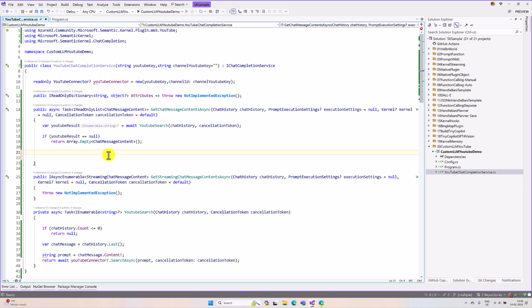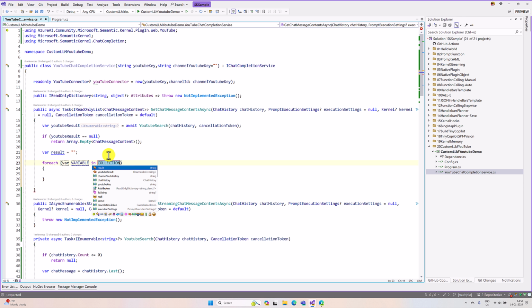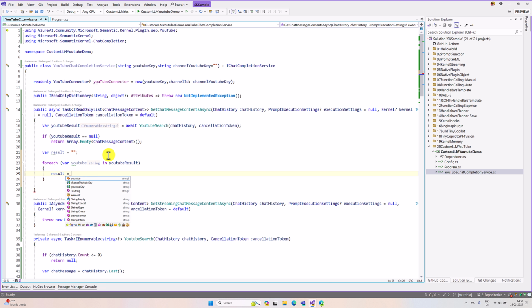So here I create one variable called var result equal to, this is empty at the moment, so for each YouTube result, result equal to result plus YouTube, not new line, should be comma, so that each character we can separate with the comma. That's the reason I added the comma here.